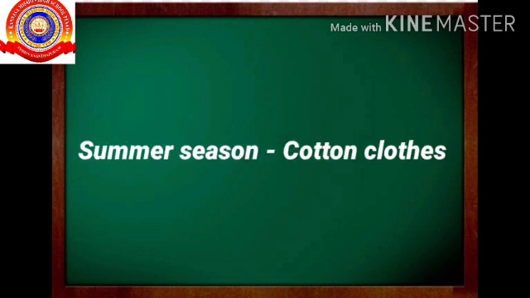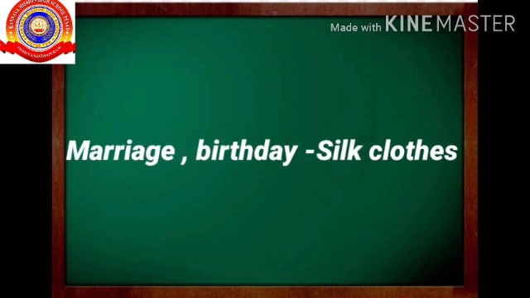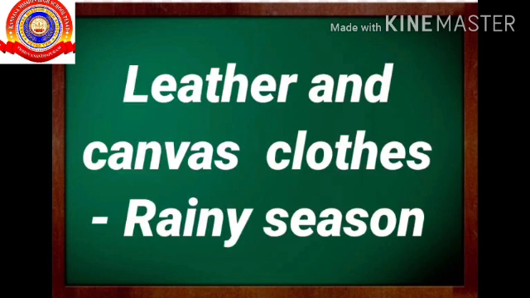In summer season, we use cotton clothes. In parties such as birthday, marriage, etc., we use silk clothes. Leather and canvas clothes are used in rainy season.